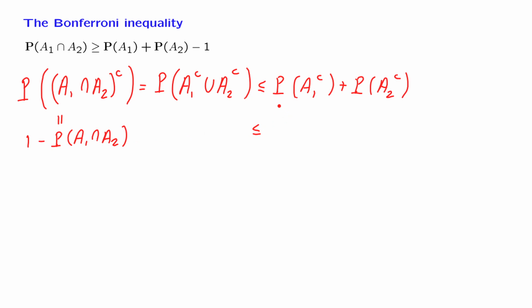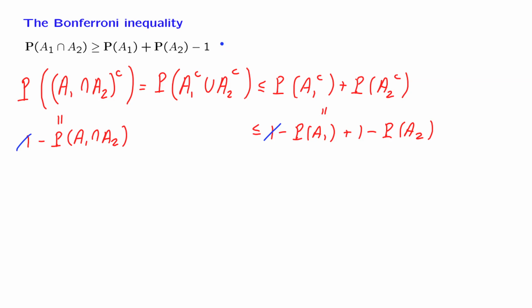We do the same thing for the terms here. This probability is equal to 1 minus the probability of A1, and this probability is equal to 1 minus the probability of A2. Now if we take this inequality, cancel this term with that term, and then move terms around, what we have is exactly this relation that we wanted to prove.